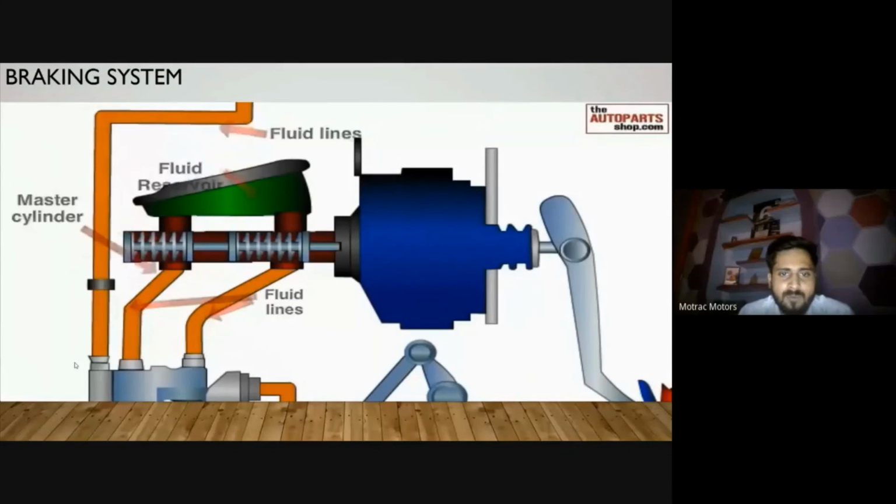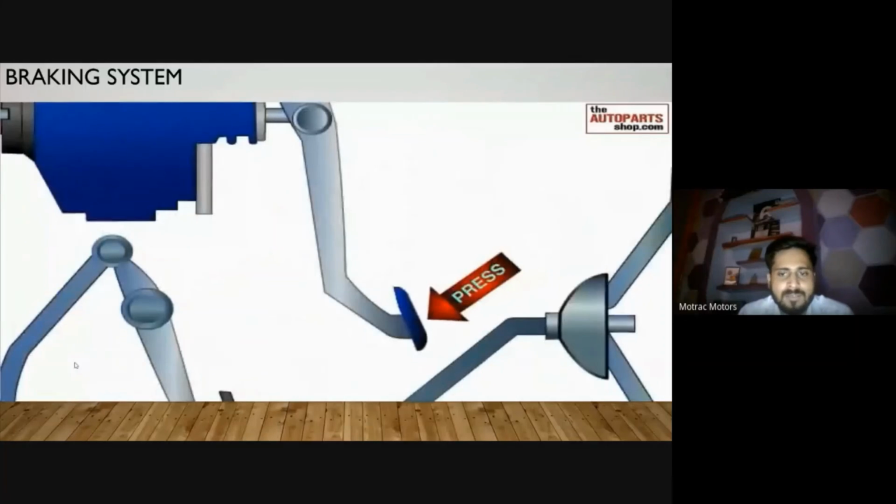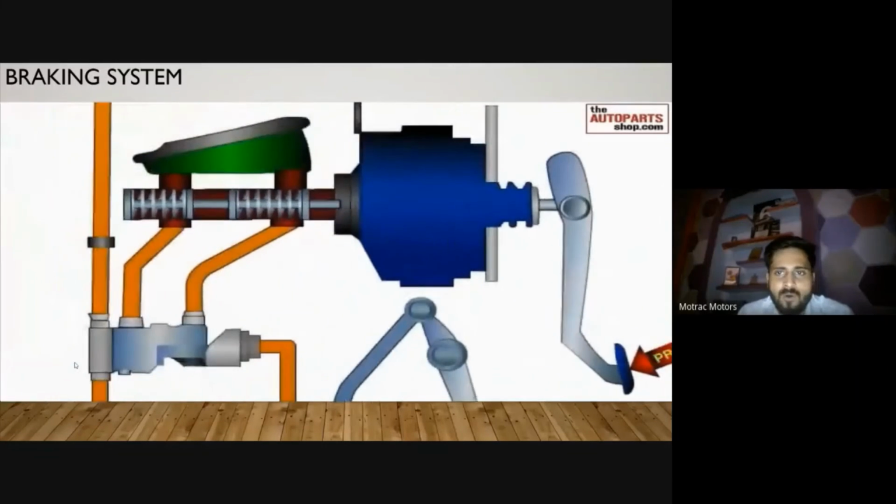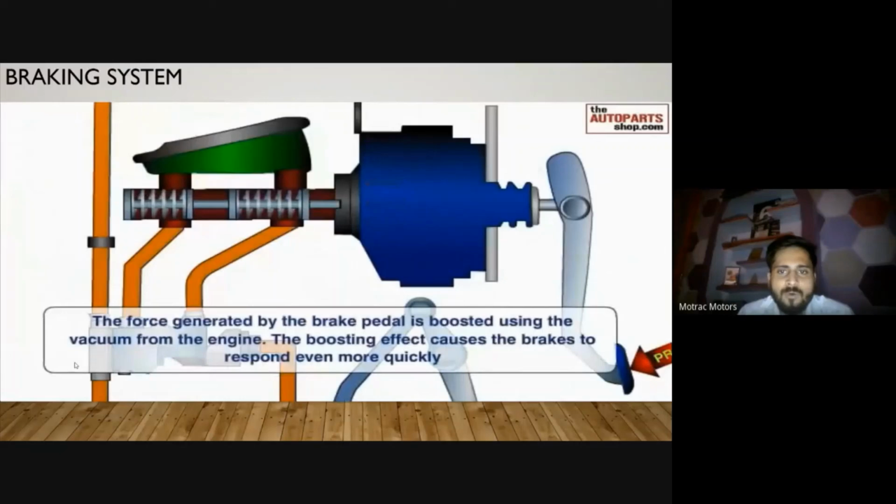The master cylinder is one of the most important parts of the braking system. While you are pressing your brake pedal, it creates a force with the help of the vacuum booster, or it creates the force inside the master cylinder.